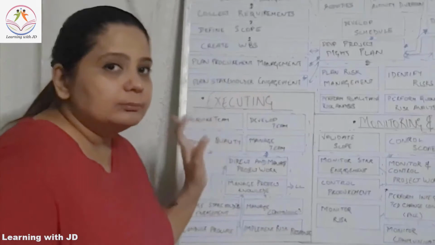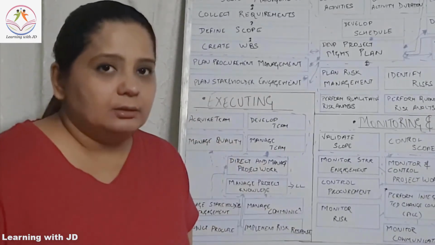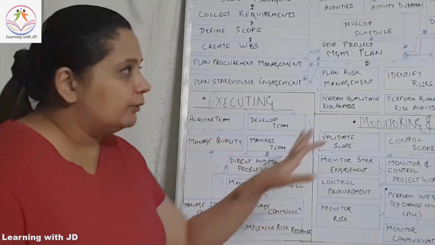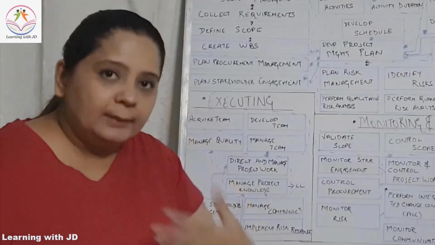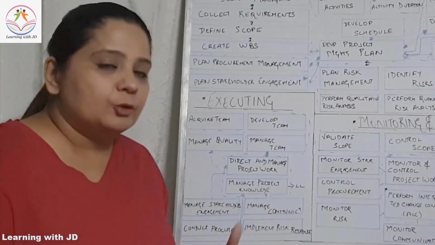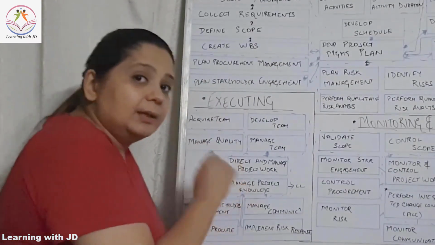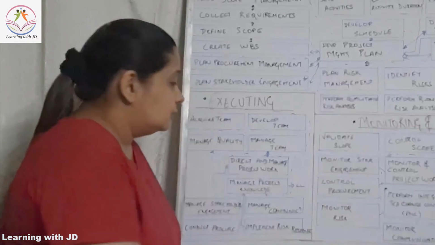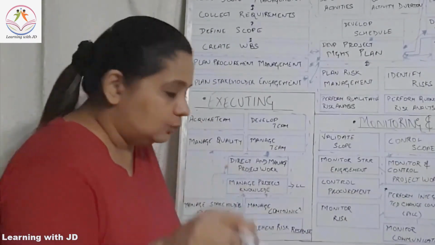Then you have to manage your quality. Now how do you manage your quality? Whatever is mentioned in the planning process group is what you have to ensure that it is getting implemented at this stage. That is what is known as manage quality.